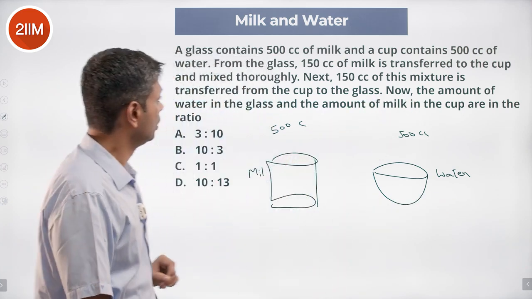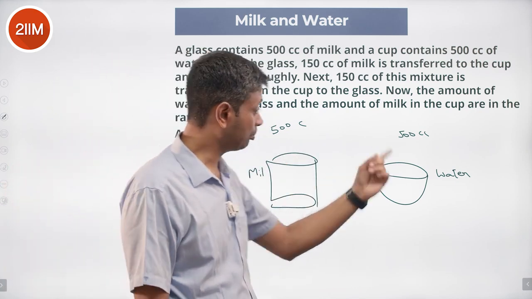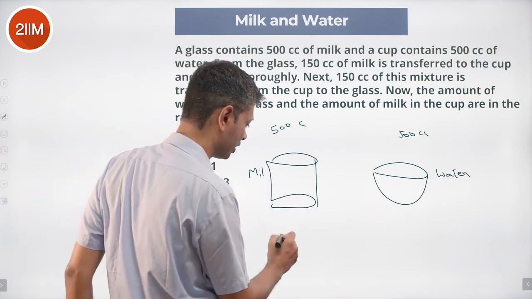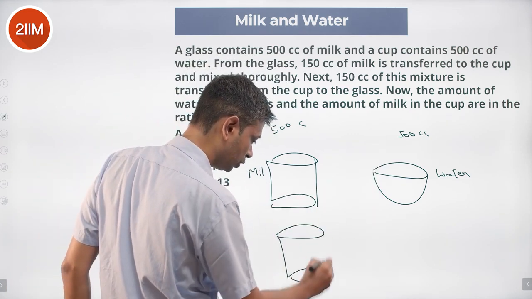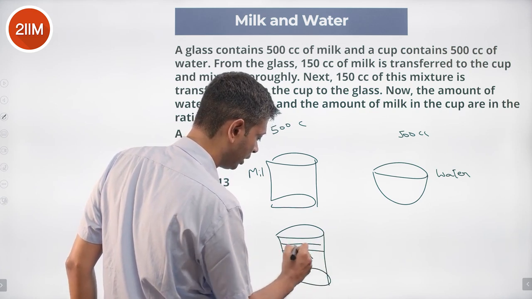Amount of water in the glass and the amount of milk in the cup are in the ratio. So finally, it's going to be some water and some milk. So let's say lots of milk is there. The remaining is water.